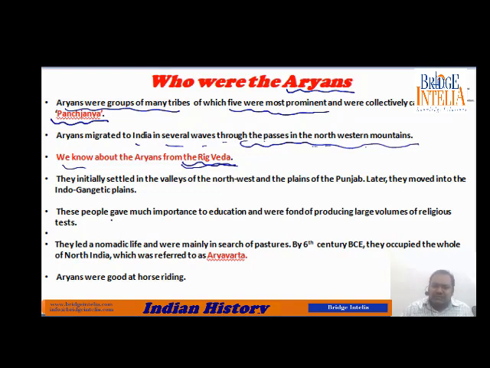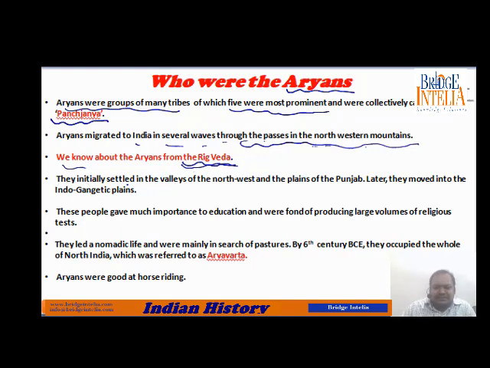In this book itself, they have written so many things about themselves. So we get to know a lot of information about the lifestyle of these tribes, who they were, what they used to eat, what they used to wear, how they used to interact with each other. Everything, every source of information is Rigveda. So Rigveda is the prime source of information.